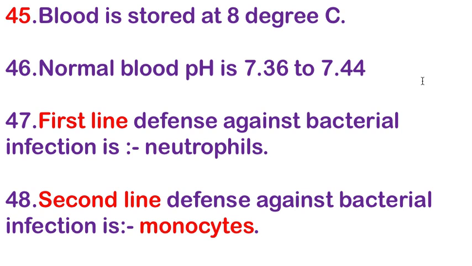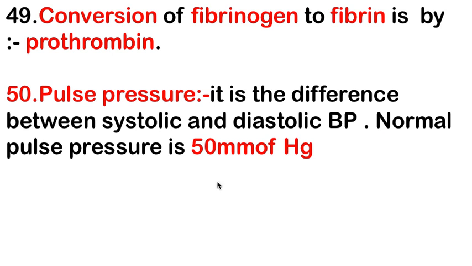Next, the first line of defense against bacterial infection is neutrophils, and the second line of defense against bacterial infection is monocytes. Next, the conversion of fibrinogen to fibrin is by prothrombin. Prothrombin plays the most important role in the conversion of fibrinogen to fibrin.